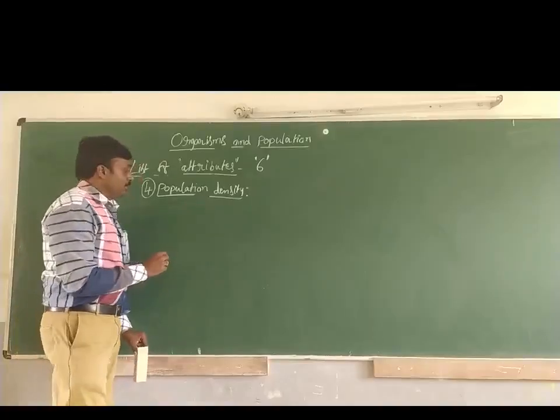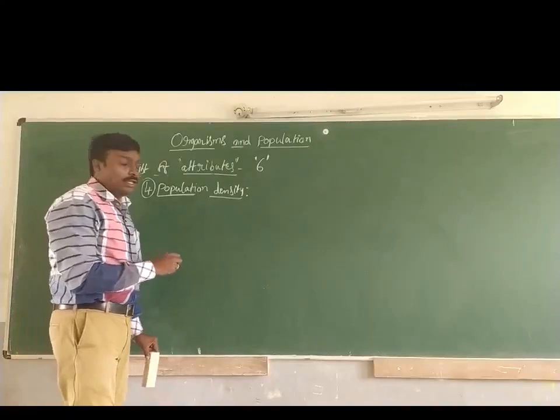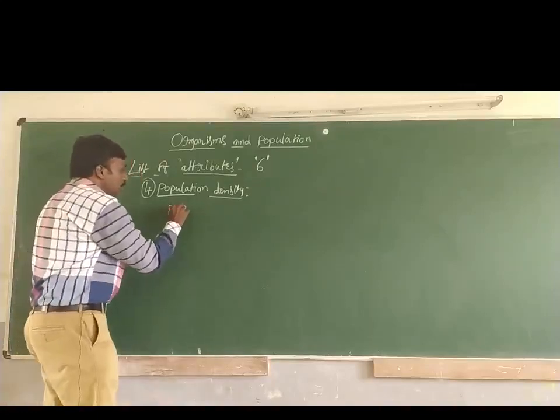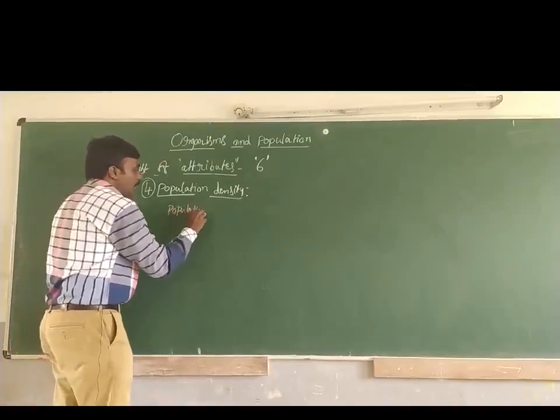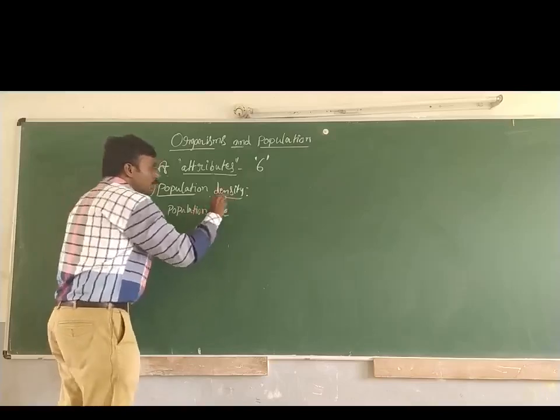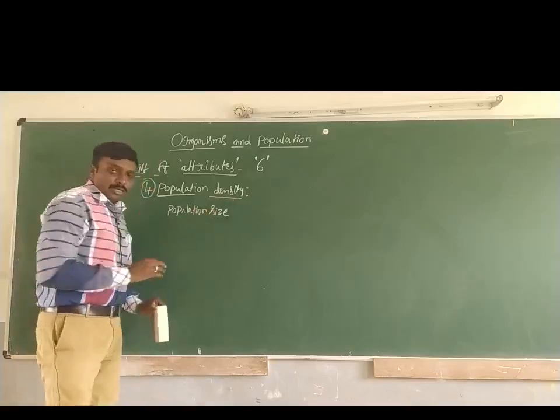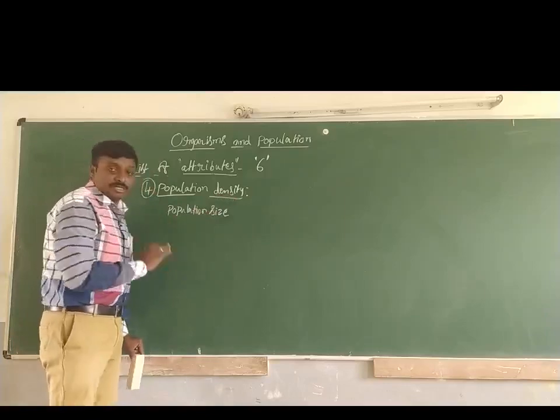The attribute name is population density. So even this is also considered as population size. So how to calculate the population density or population size?